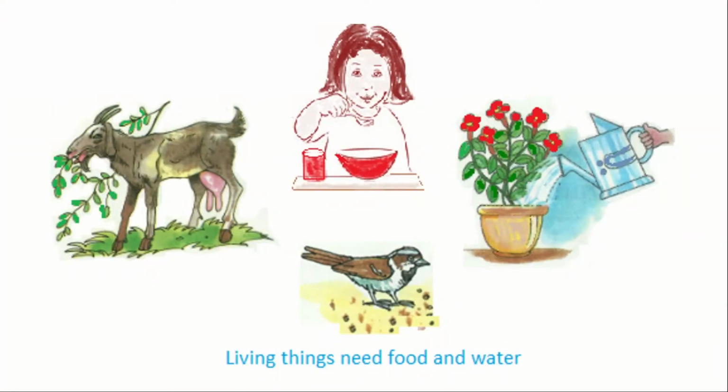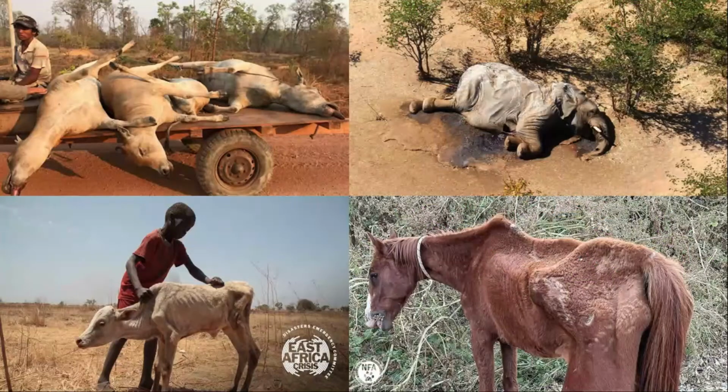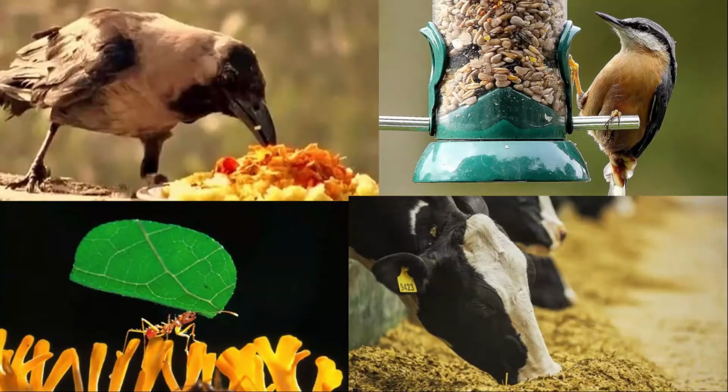Animals, plants, and human beings need food and water. All living things need food and water to survive. If any such creatures do not get food for a very long time, they will die. Since we know that no living beings survive without food and water. Food and water help all creatures to grow and live. Food and water also give us energy to work and play.